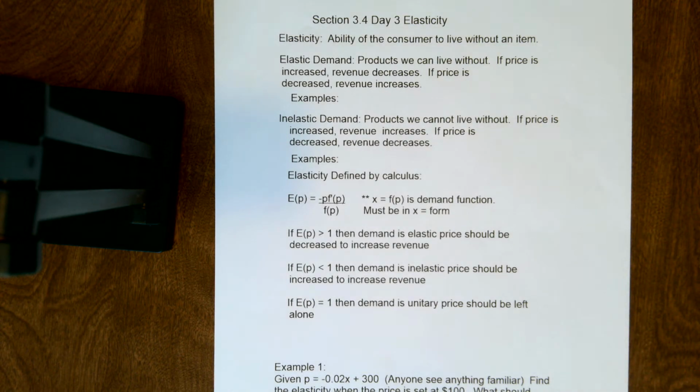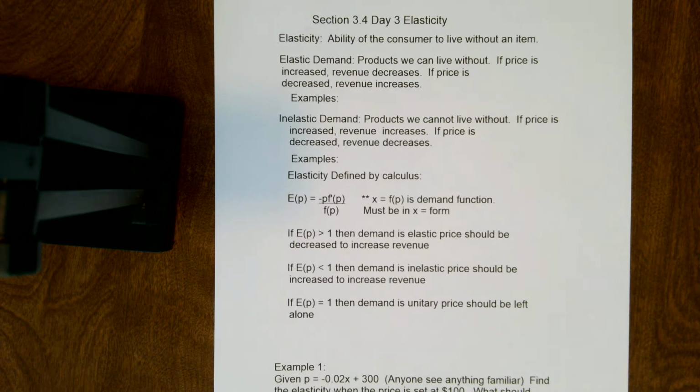At this point, you would probably say, no, probably not. As you think of it going up 20 cents or 30 cents or 50 cents, we probably can't live without it, or we probably won't change our habits if the price of gas were to increase. So we would call that an inelastic item, where we can't live without it.